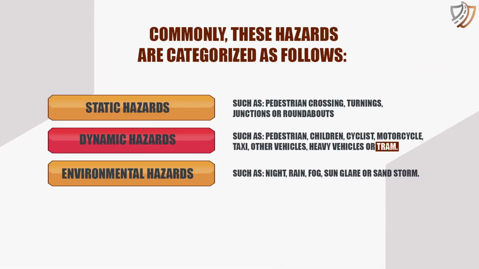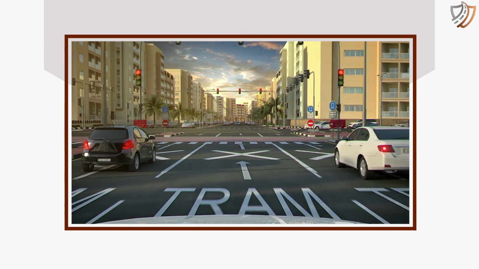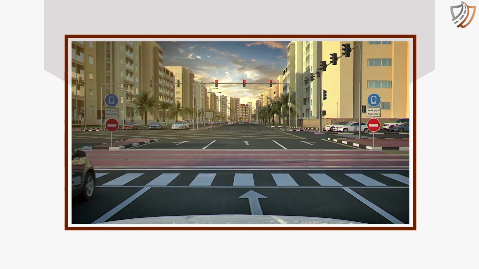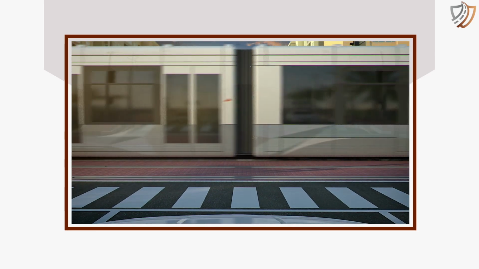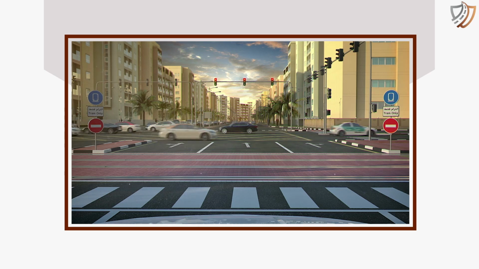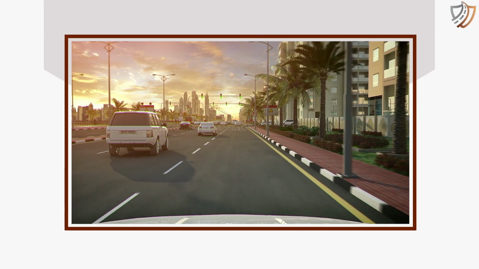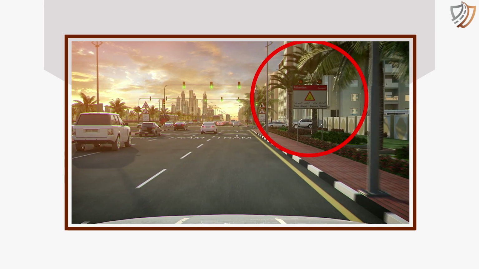Tram hazard. Drivers need to pay more attention when driving in the area where a tram is operating. Trams always have priority over all other road users except emergency vehicles. Drivers should obey tram warning signs and road markings to ensure safe operation of the tram. While approaching traffic lights in a tram area, the driver can see the tram crossing ahead sign that warns about the tram, tram road markings that warn of the tram level crossing in the lane, and the tram crossing from left sign that warns of the tram direction of travel.